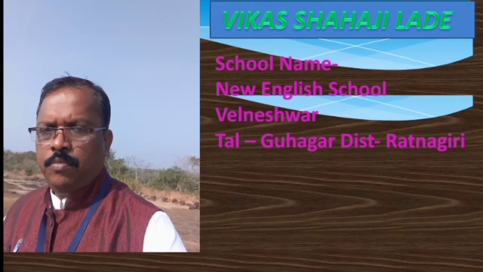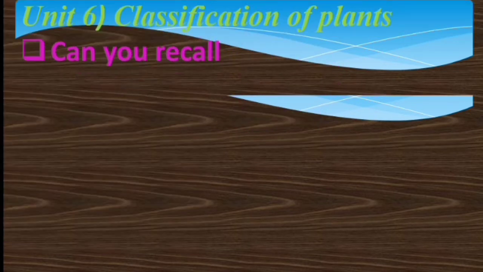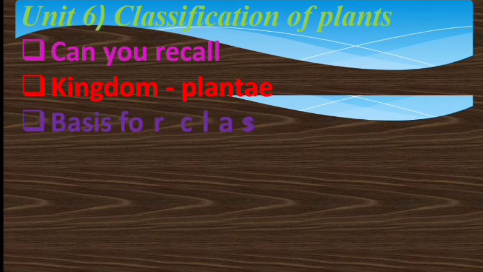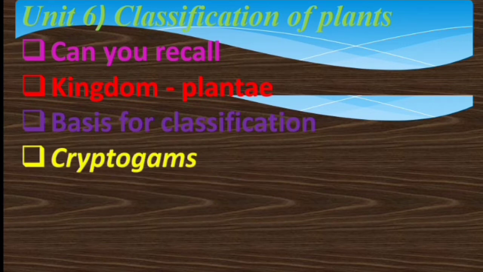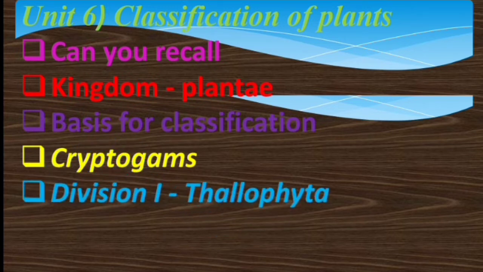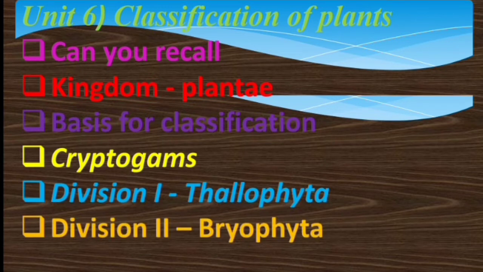Standard ninth, medium semi-English and English medium, subject Science and Technology, part 2nd, unit number 6, classification of plants. Today's first point, can you recall? Second point, kingdom Plantae. Third point, basis for classification. Fourth point, cryptogams. Fifth point, division first, Thallophyta. Sixth point, division second, Bryophyta.